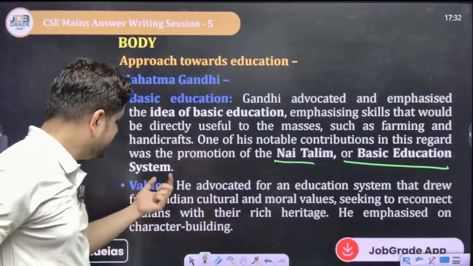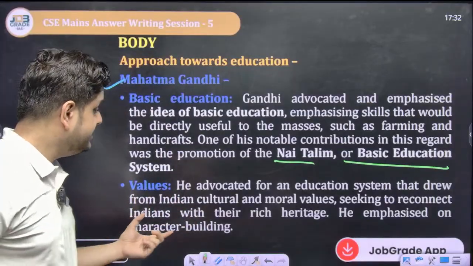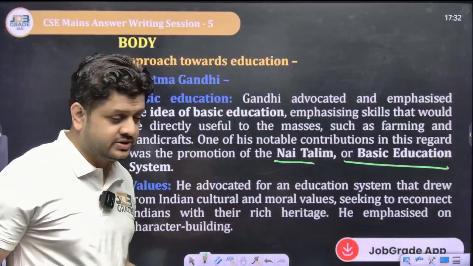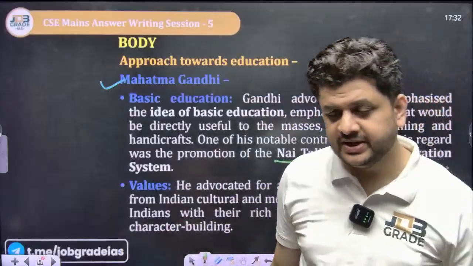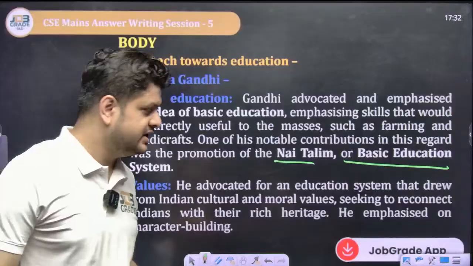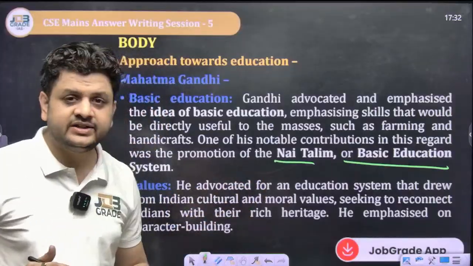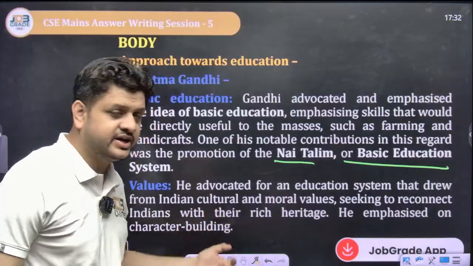Next, value system. He advocated an education system that drew from Indian culture and moral values. As I told you, Gandhi was a religious man, a spiritual human being, and he wanted to develop the education system of India on the lines of Indian culture and moral values, seeking to reconnect Indians with their rich heritage.